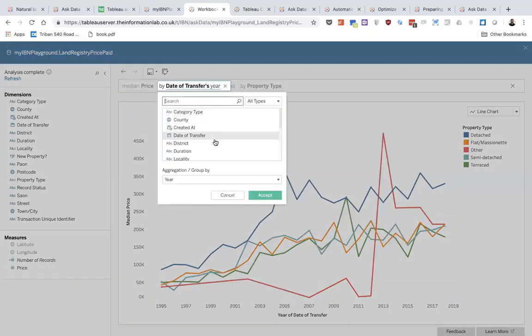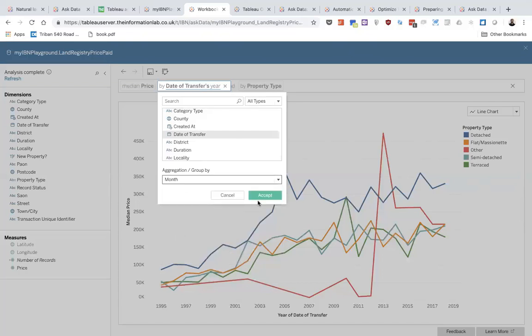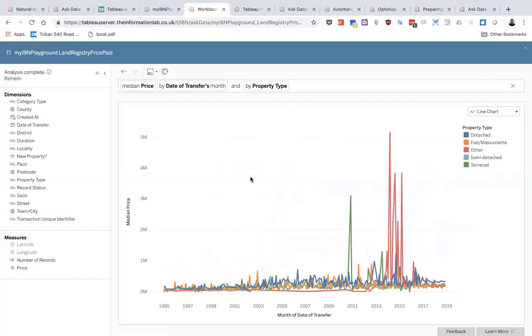So you can see I can choose different dimensions here, and also actually even filter further for different types of dimensions or measures. So I can say maybe I want to focus on the geographic types, or the date types, or the text types. Now on this section I actually want to just change the aggregation. So I wanted to drill down and show my median price by a month level. So let's click that and accept the changes. Okay, so this is actually a bit more busy. It's a bit harder for me to tell a story and actually understand what's going on here. Now this other section, I believe, is looking at large properties, so thinking buildings, things like this.